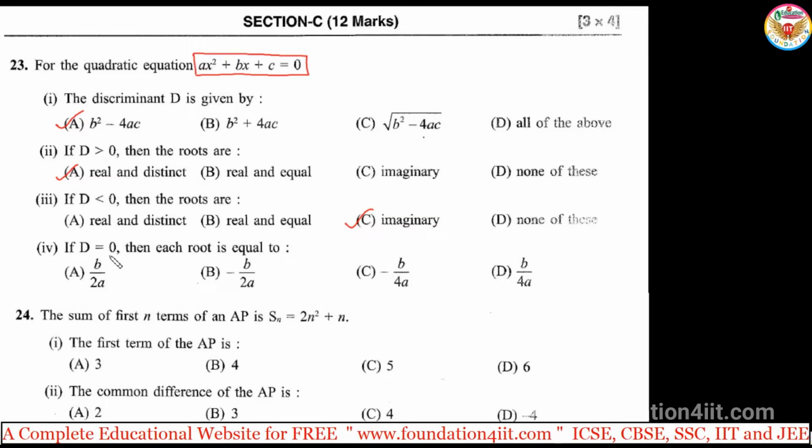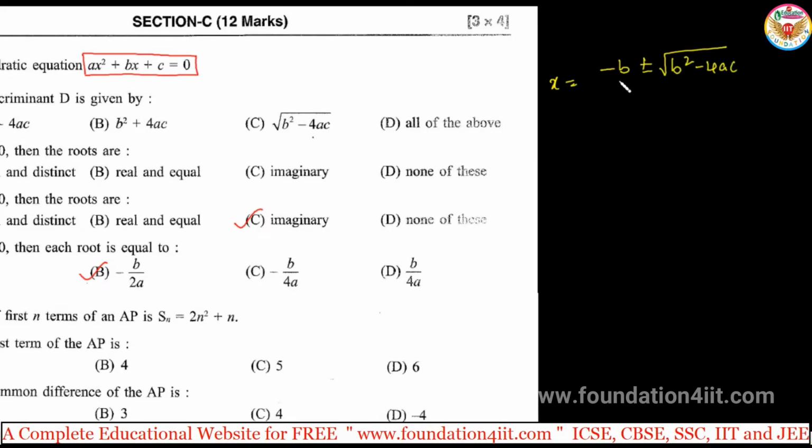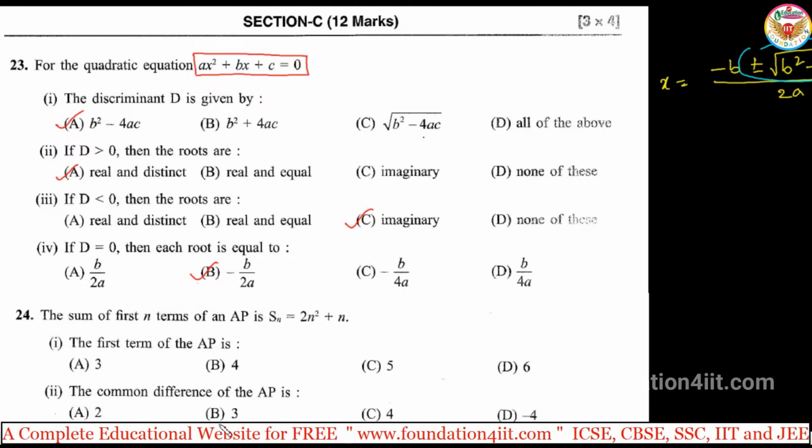If D is equal to 0, then each root is equal to minus b by 2a. Because we know the formula, right? x is equal to minus b plus or minus under root b square minus 4ac, divided by 2a. In this, if b square minus 4ac is 0, then root 0 is 0. This everything will be cancelled. Then the remaining part is minus b by 2a. So each root is minus b by 2a. Remember that. These are straight questions.